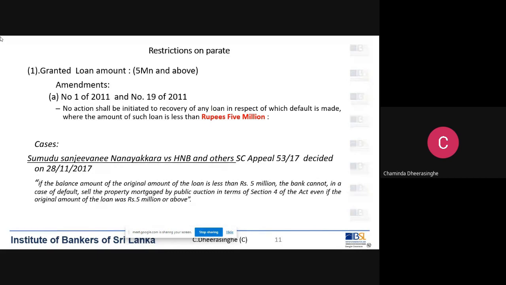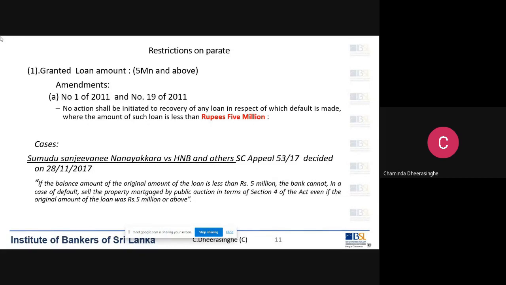However, another example: we granted a loan of 6 million and default today, the capital outstanding is 5.2 million, that is over 5 million. So the granted loan amount is over 5 million and the total capital outstanding today is also over 5 million, then we can go parate. So that is the law today.